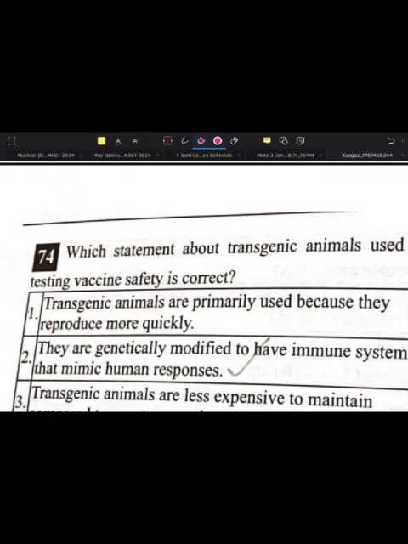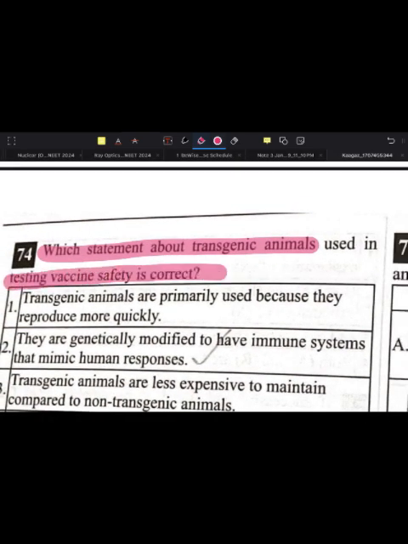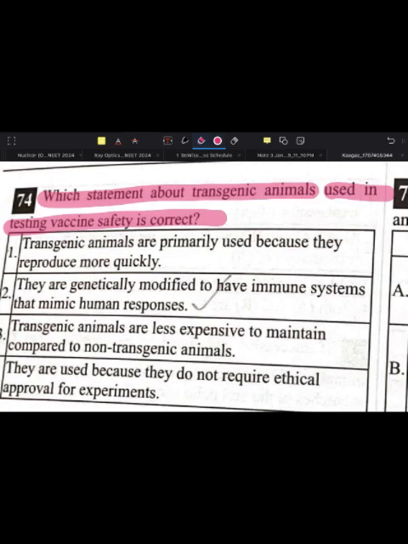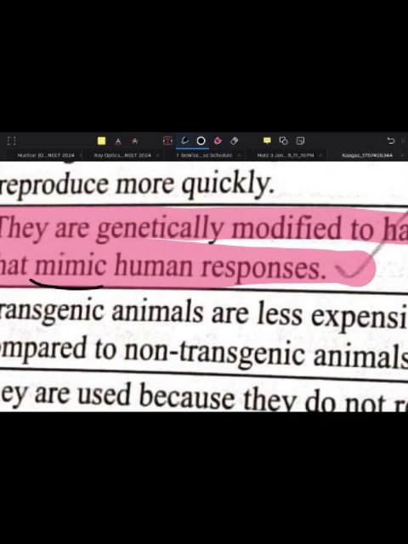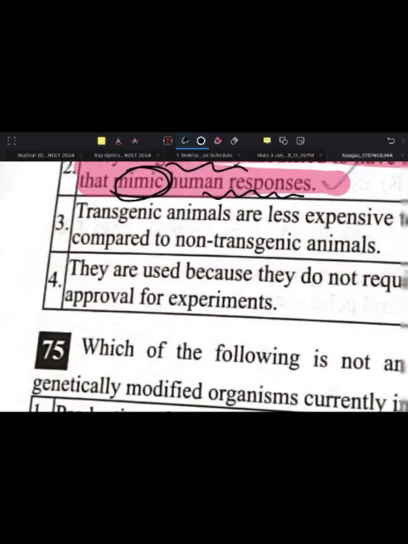Okay, next, which statement about the transgenic animal used in testing vaccine safety is correct? Transgenic animals are primarily used because they reproduce more quickly. They are genetically modified to have an immune system that mimics human responses. This is the true statement used for testing. Why do we use transgenic animals? Because they can easily mimic, this word is very important, they can genetically mimic human responses.